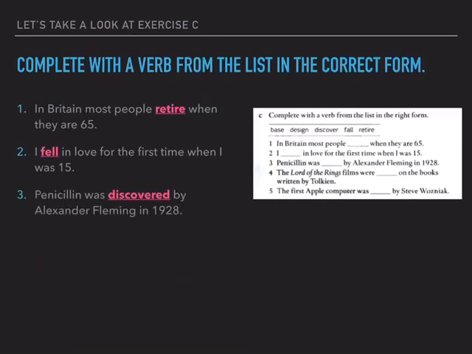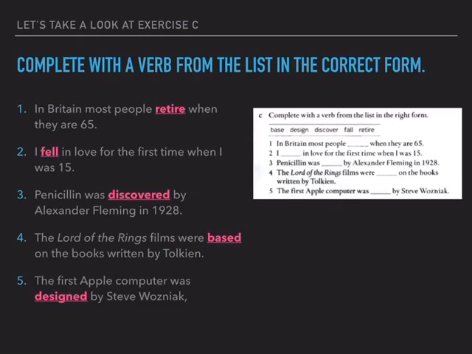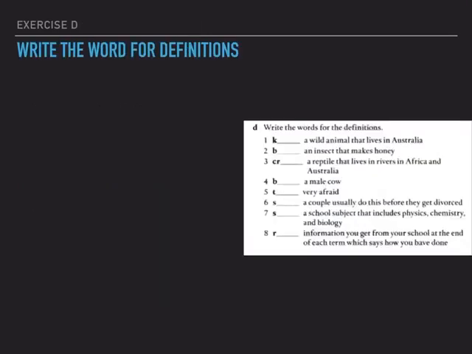Number 4, the Lord of the Rings films were based on the books written by Tolkien. Now again, we need the past participle to complete the passive, no? Were based, no? So the Lord of the Rings films were based on the books written by Tolkien. Number 5, the last one, the first Apple computer was designed by Steve Wozniak. Now, again, we need our past participle to complete the passive. The first Apple computer was designed by Steve Wozniak. Now, how did you do? Well, excellent.